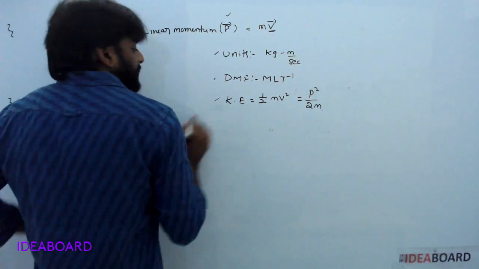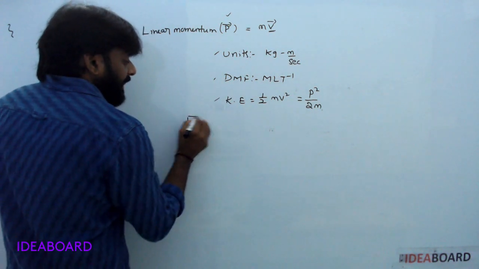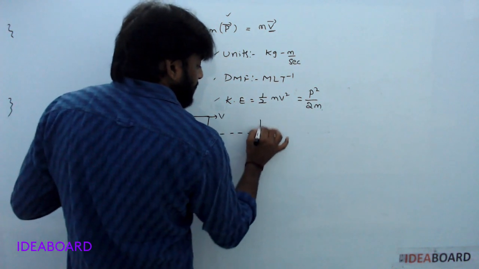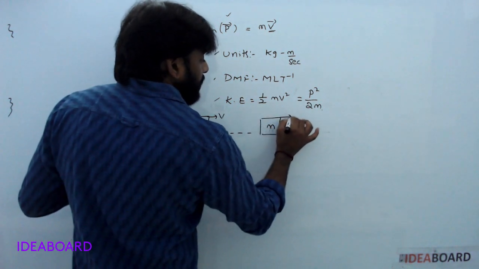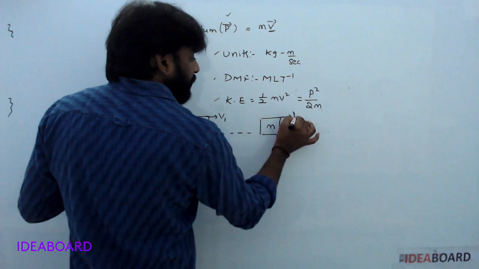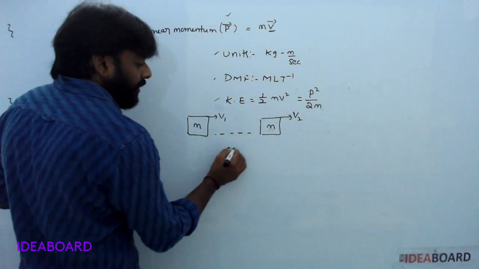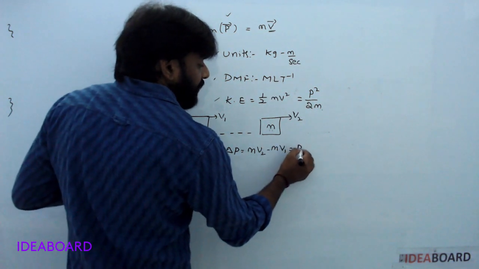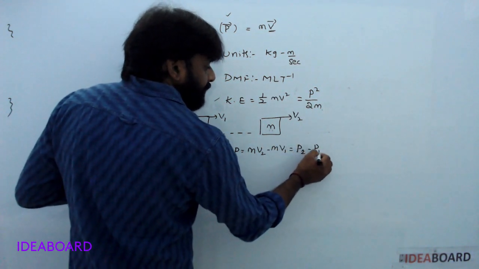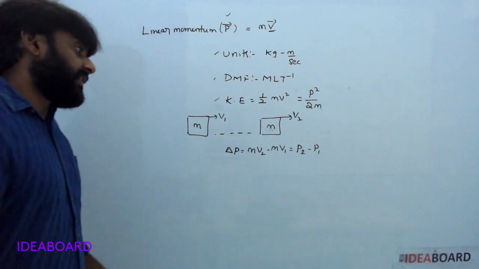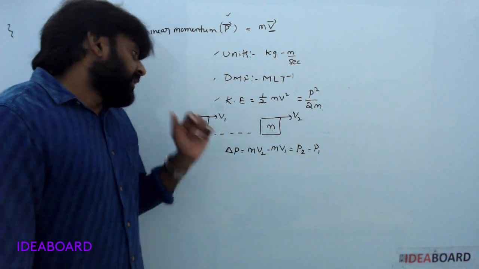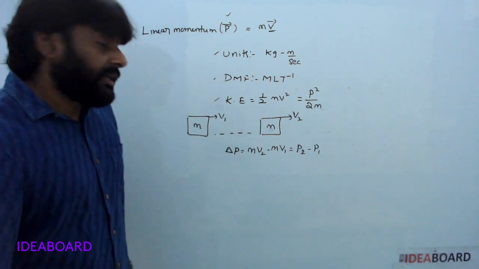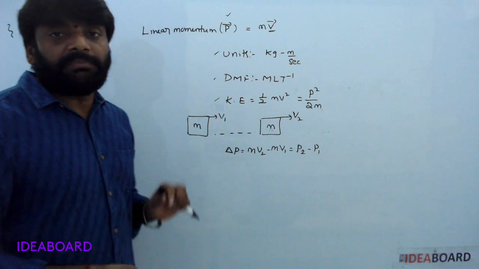Next, if the body's velocity changes from v1 to v2, the change in momentum is equal to m v2 minus m v1, that is P2 minus P1. The change in momentum is along the direction of velocity only in some cases.